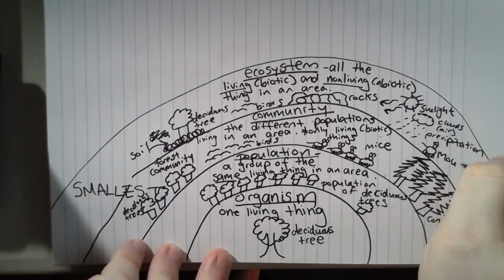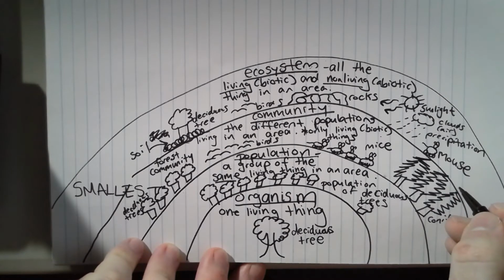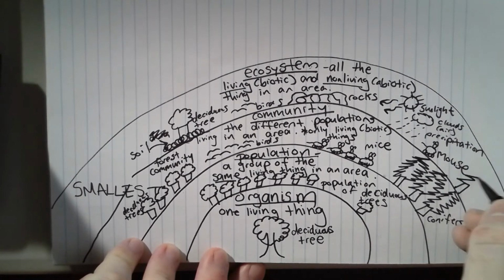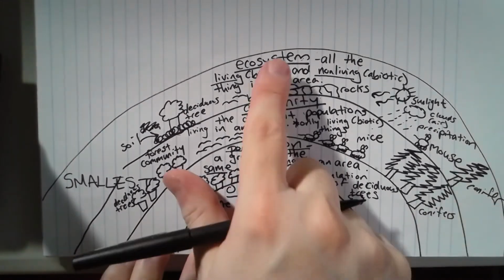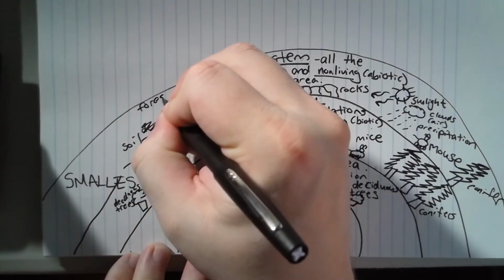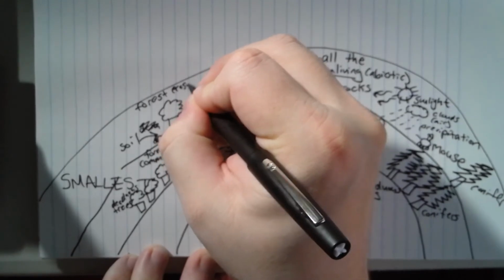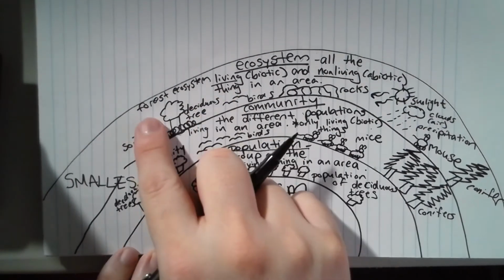A mouse. Okay, and we can also do a conifer tree, right? A conifer. So, an ecosystem, so this right here is a forest ecosystem, okay? Es un ecosistema del bosque.